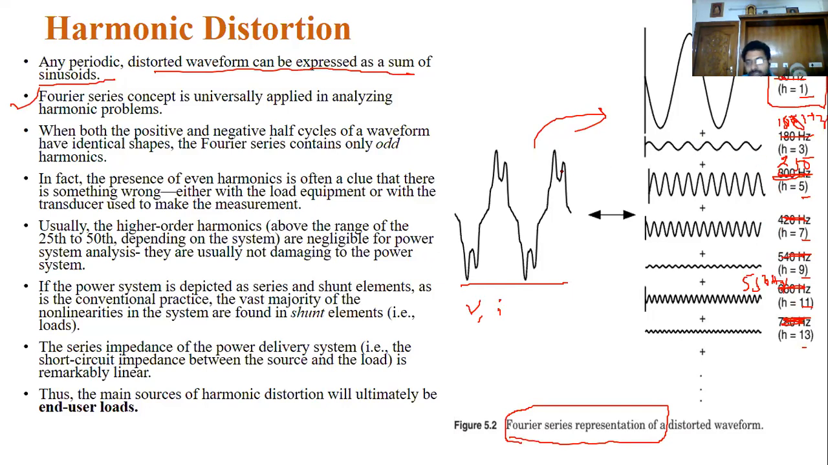Because of the nonlinearities, this nonlinear current will increase the voltage, which will in turn increase the harmonic current. Now see this range. This is the normal, you can see this time, this period.